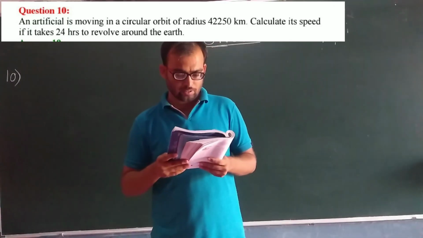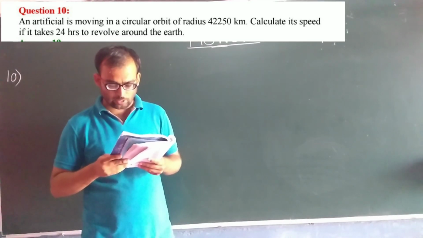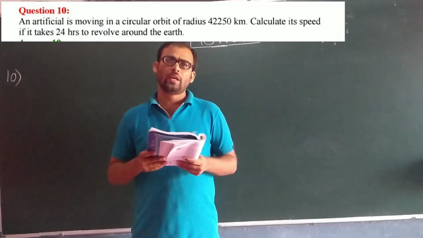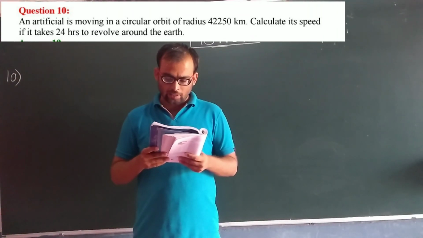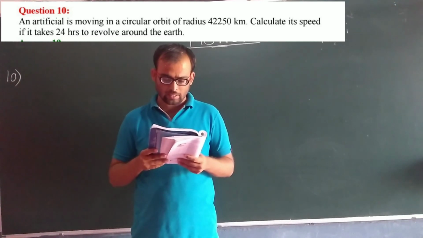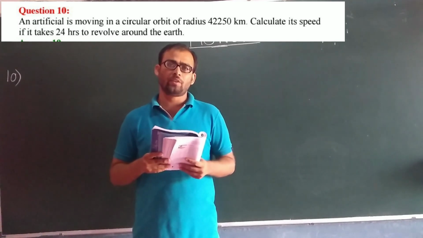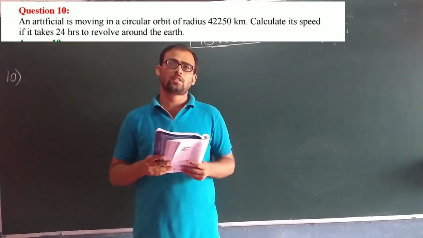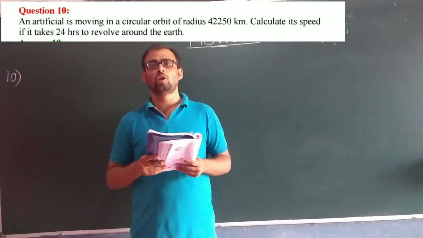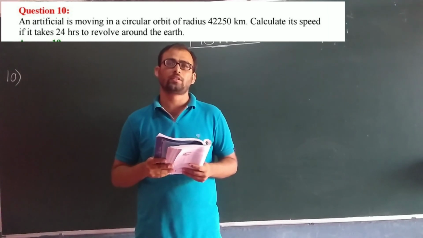Okay, students, let us solve the 10th problem. Okay, so look at the 10th problem. An artificial satellite is moving in a circular orbit of radius 42,250 kilometer. Calculate its speed if it takes 24 hours to revolve around the earth. So what is given? There is an artificial satellite revolving around the earth in a circular orbit of radius 42,250 kilometer, and it takes 24 hours to revolve around the earth.